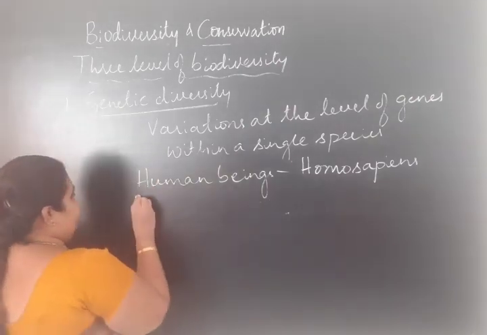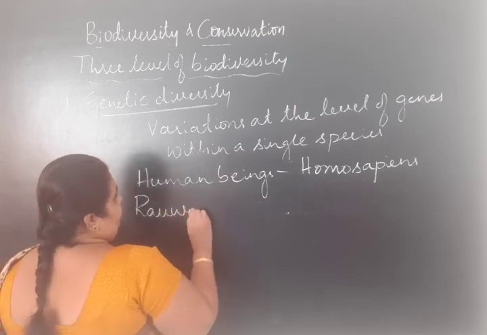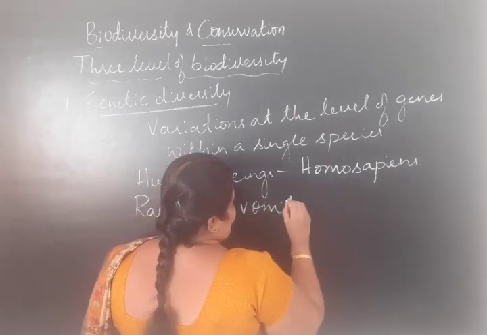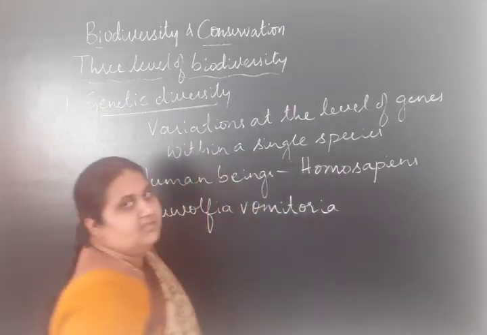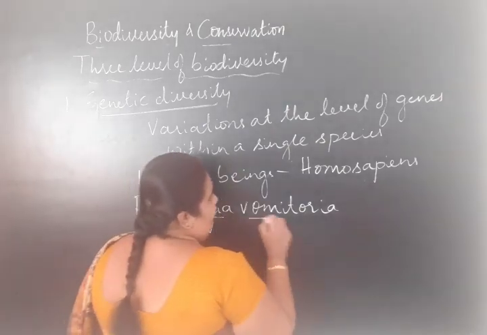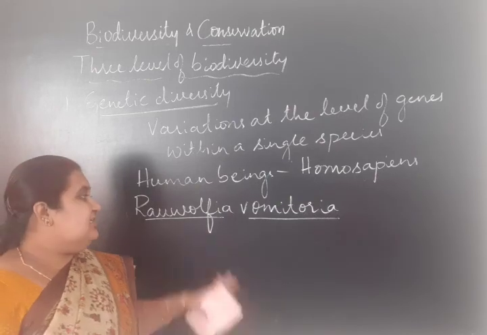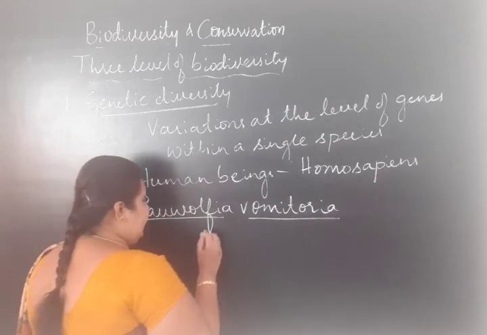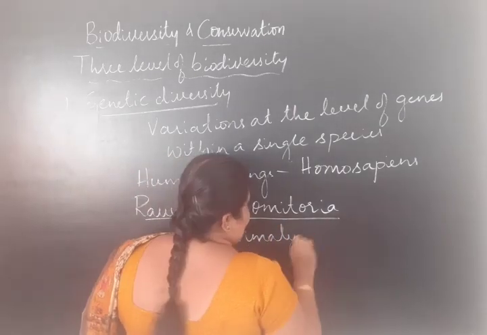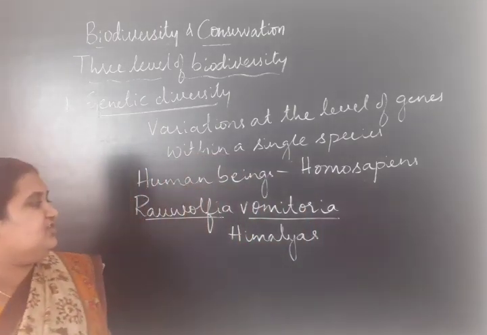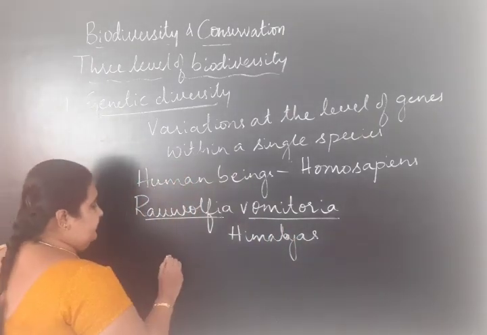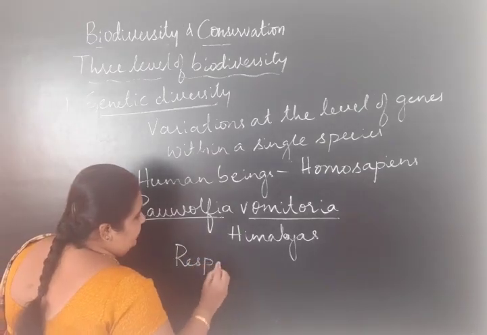Another example, Rauwolfia vomitoria, a medicinal plant which grows in different ranges of the Himalayas. It shows genetic diversity in the production of a chemical called reserpine.